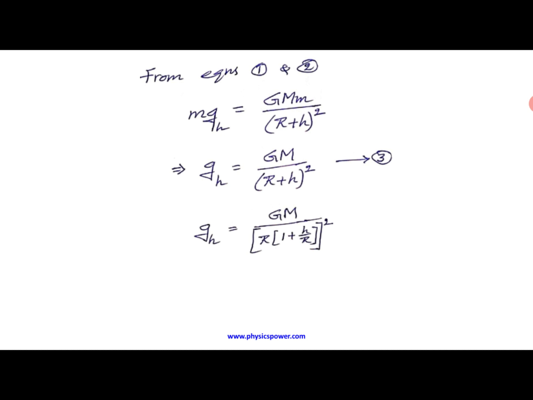For that purpose, if you simplify further, in the denominator, if you take capital R common, it will be R whole square into (1 plus h by R) whole square. Now that whole square in the denominator we can write separately, so we can write it as G M by R square divided by (1 plus h by R) whole square. Now further, let us see what G M by R square is. Here I consider the same expression.